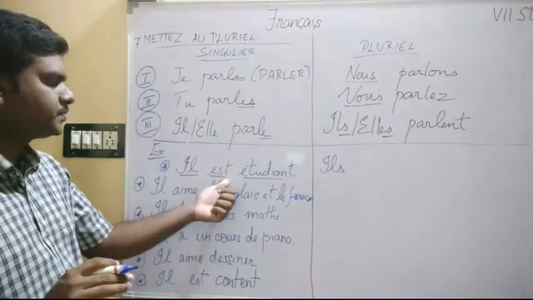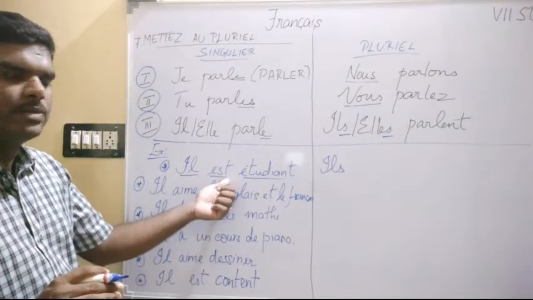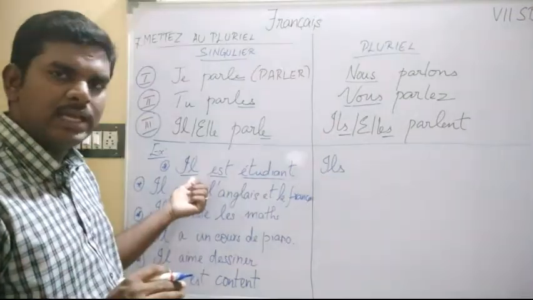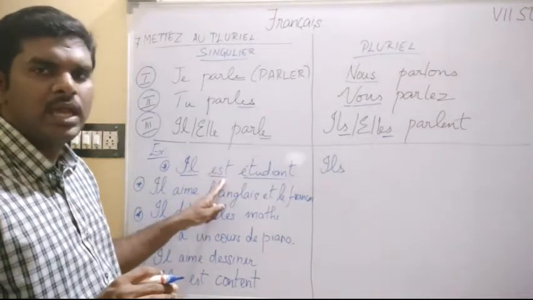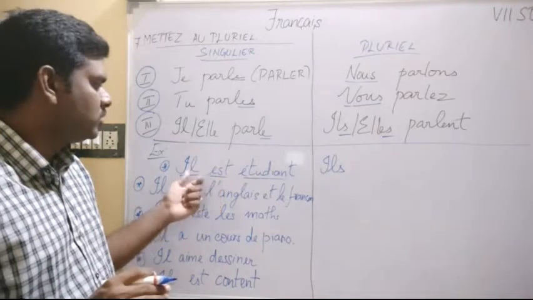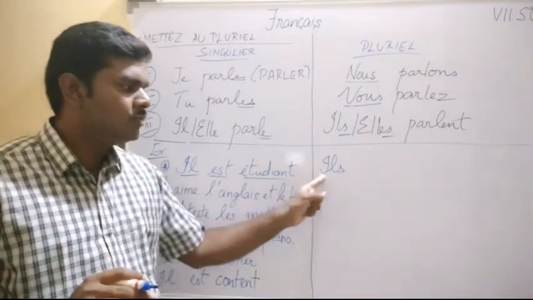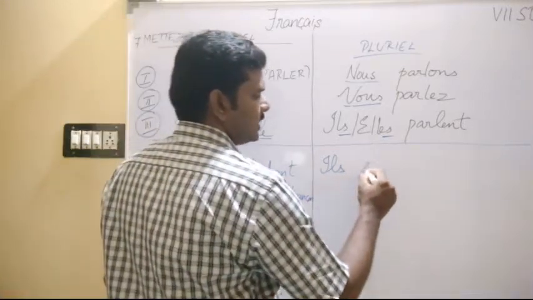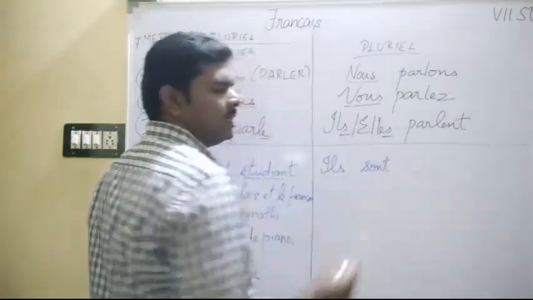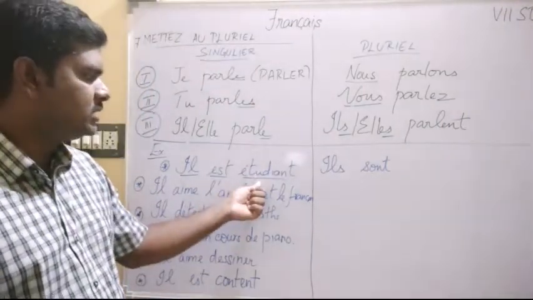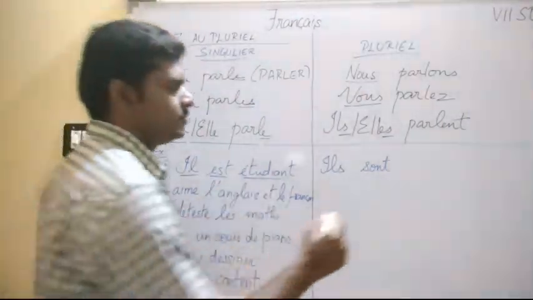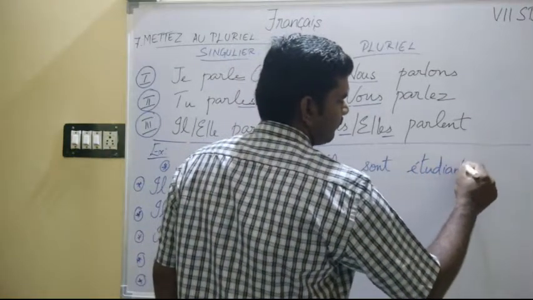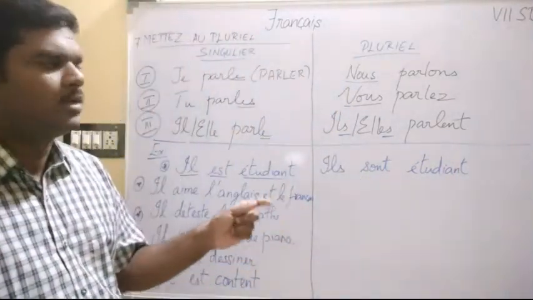Second, what do I have to do? According to the subject, the verb should appear here, right? So if the subject is il here, the verb is est, that is the être verb. So in the être verb, what will we do for ils? Do you remember the conjugation for ils? That is nothing but sont. Ils sont. Now whatever is written here is étudiant. First we will repeat that. Étudiants is written, but something is wrong.